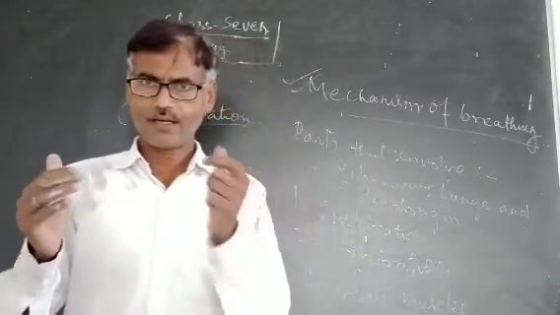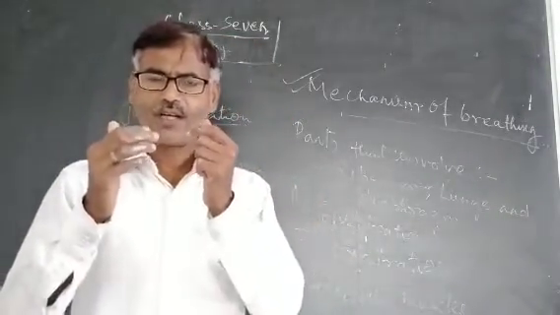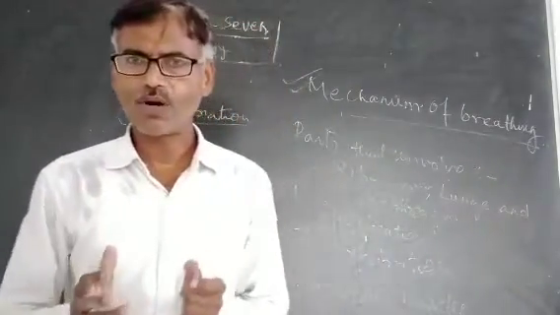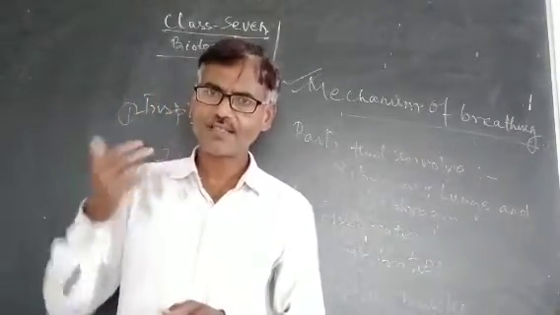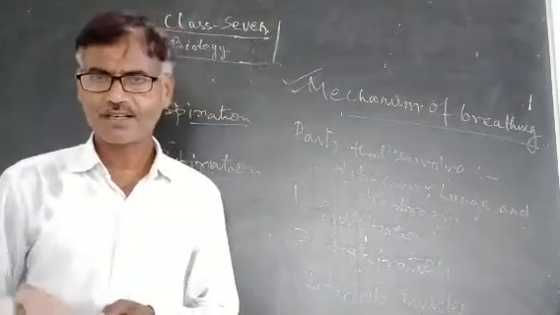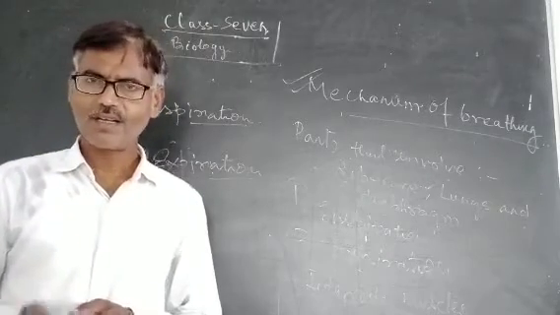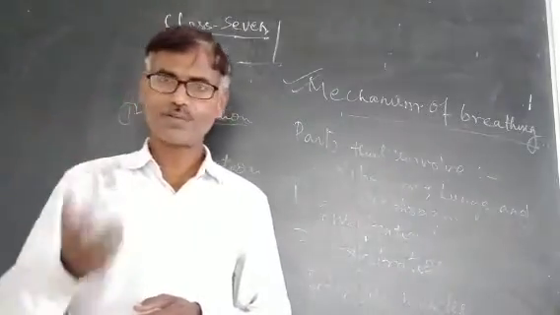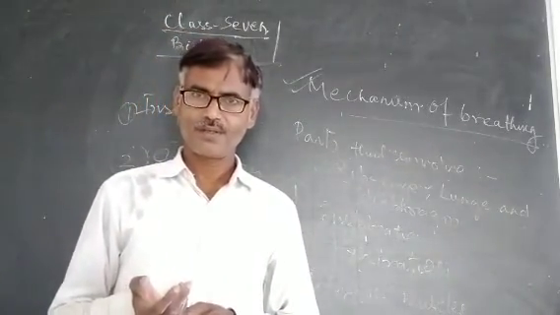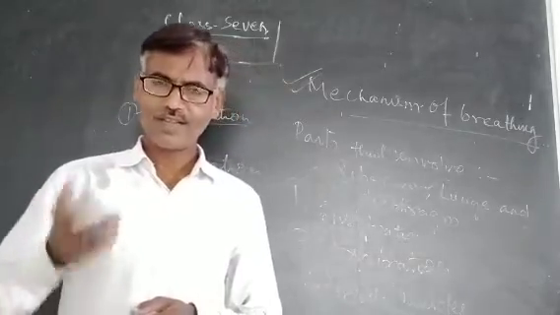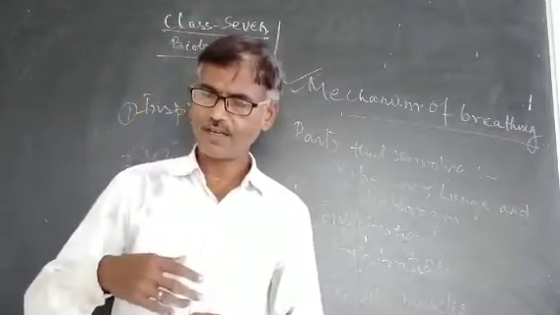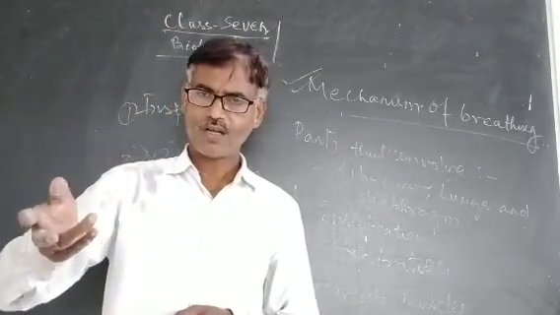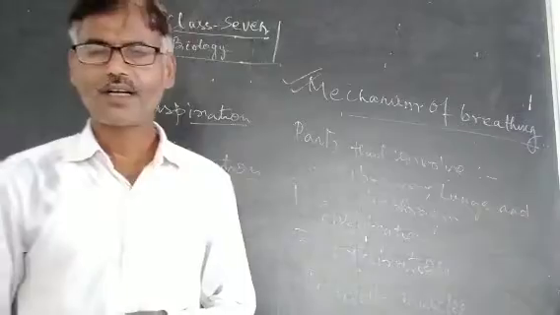Simultaneously, the diaphragm relaxes and regains its original position. These two changes decrease the volume of the chest cavity and hence the size of the lungs. As a result, the air pressure inside the lungs increases and becomes higher than the atmospheric pressure. Due to this, the carbon dioxide-rich air from the lungs rushes out. In this way, expiration takes place.